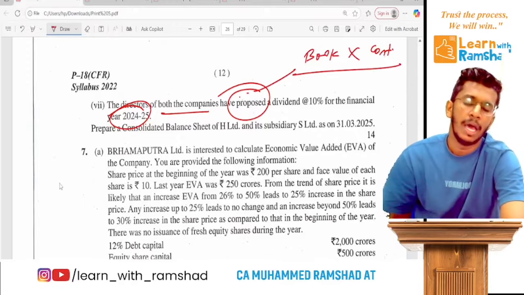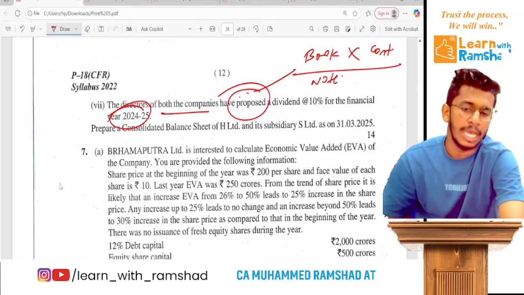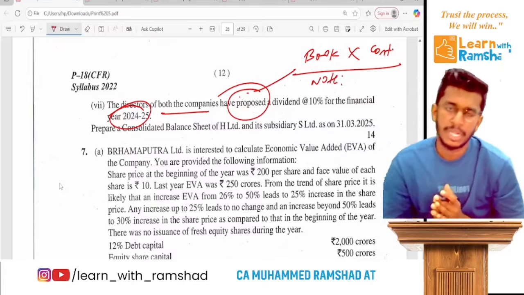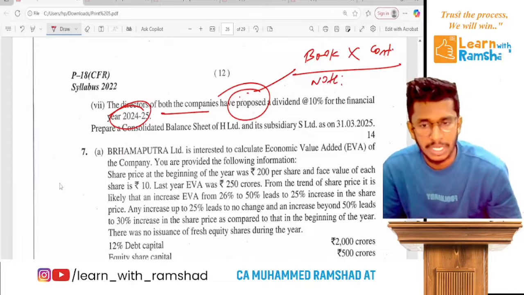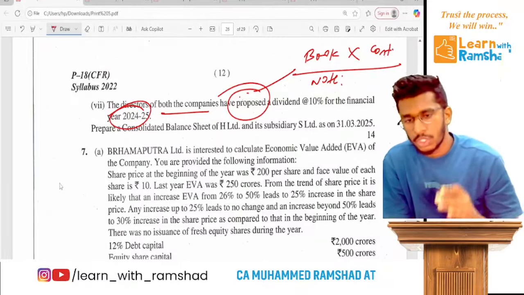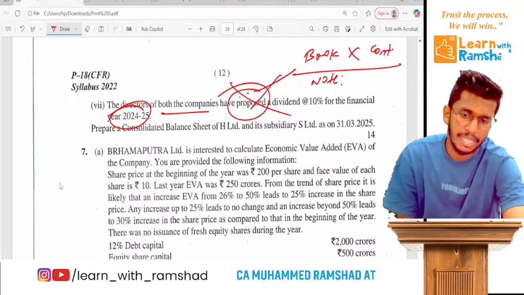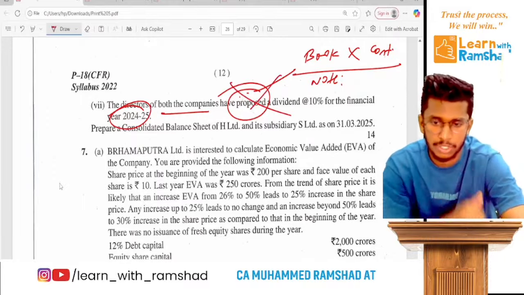But you can write a note related to that. As we already discussed many times, proposed dividend will not be recorded in the books. It's a contingent liability. So this dividend will never affect our working. So prepare the consolidated balance sheet.